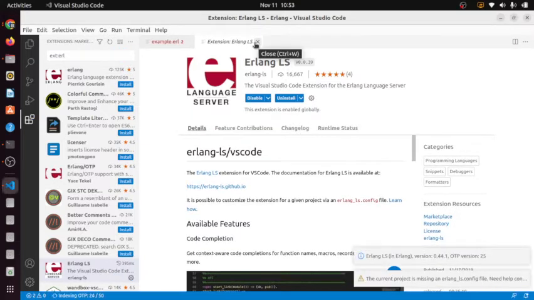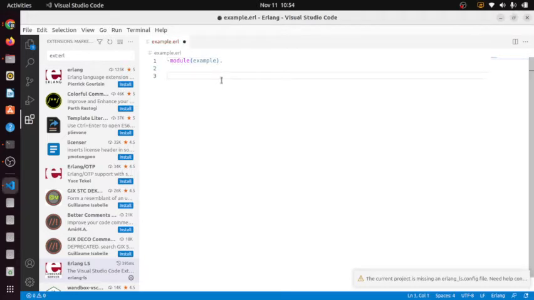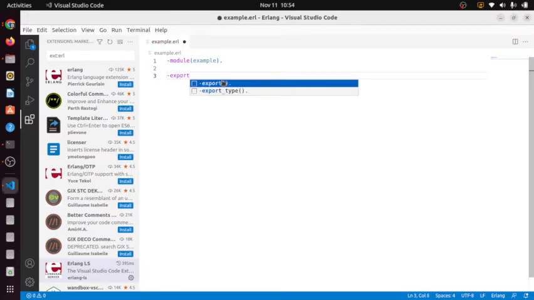And the current project is missing. Yes, I don't have any project, but it's working. Bad module declaration. I really don't remember. Is it like that? Oh, yes. And I have to export. Yes. Let me call this a function.